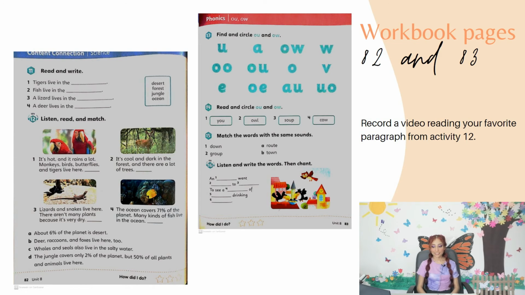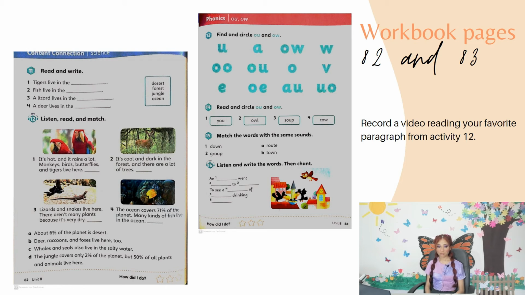Workbook, page 82, activity 12. Listen, read, and match. 1. It's hot and it rains a lot. Monkeys, birds, butterflies, and tigers live here. The jungle covers only 2% of the planet, but 50% of all plants and animals live here. 2. Number 2. It's cool and dark in the forest, and there are a lot of trees.